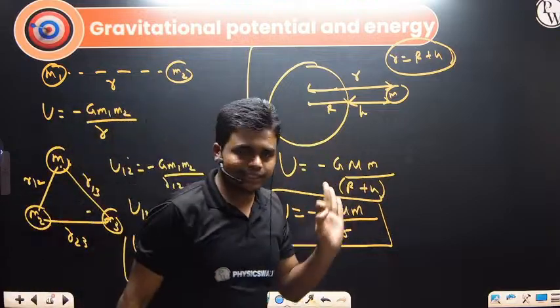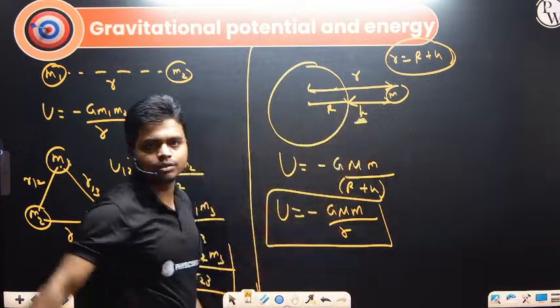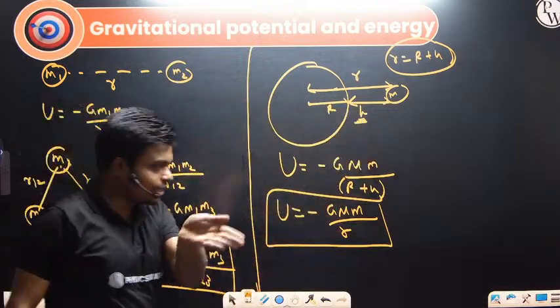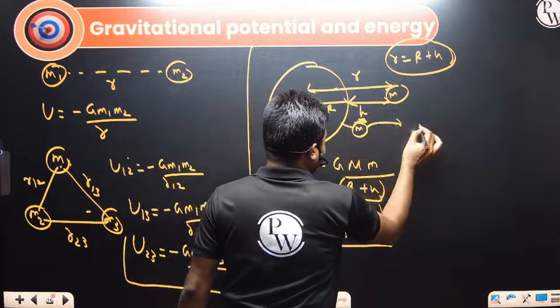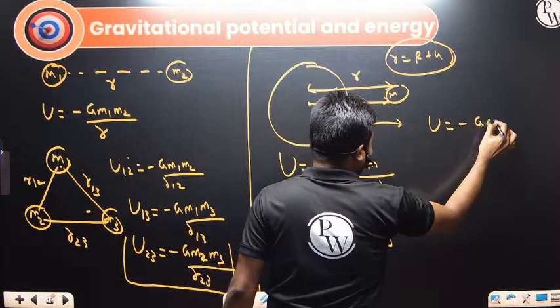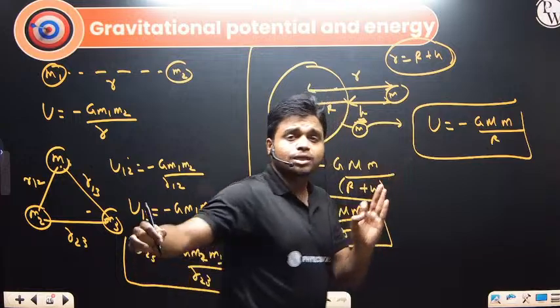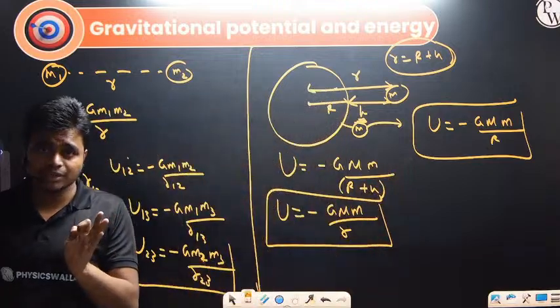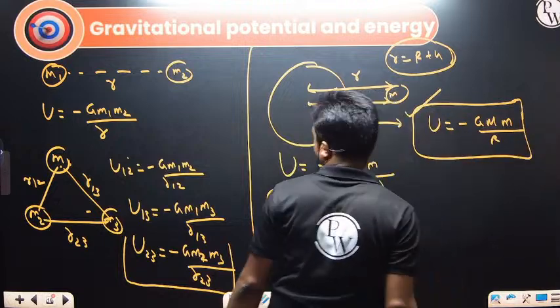In some cases, if the mass is near the surface of the Earth, this h value will be negligible. h is very much less than R. In that case, near the surface of the Earth, the U value is minus G capital M small m divided by R, where capital M is the mass of the planet or the Earth, and small m is the mass of the object. So this is how we get gravitational potential energy.